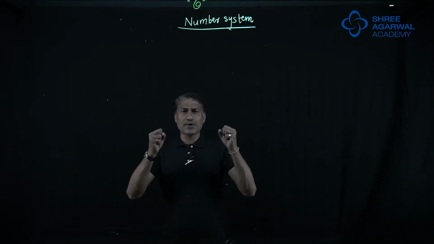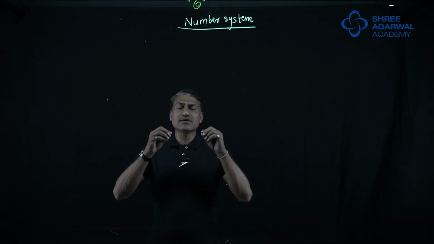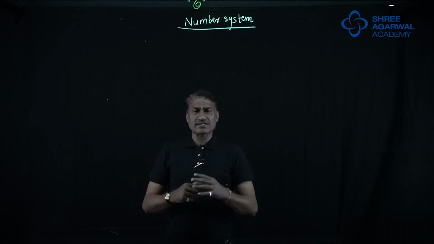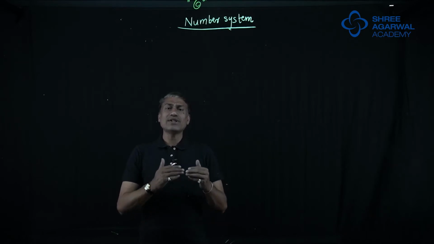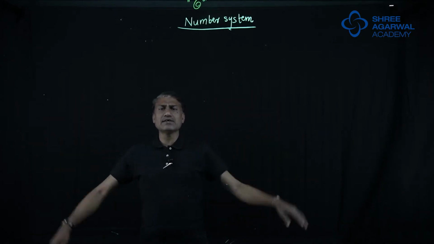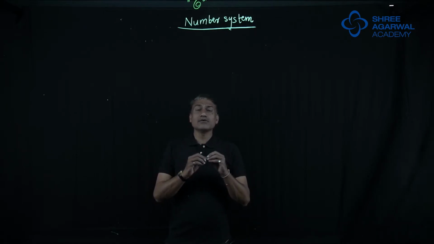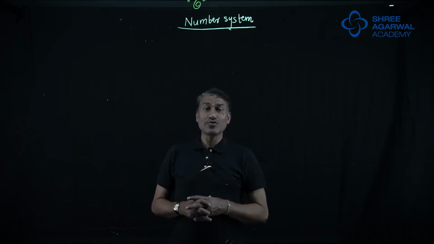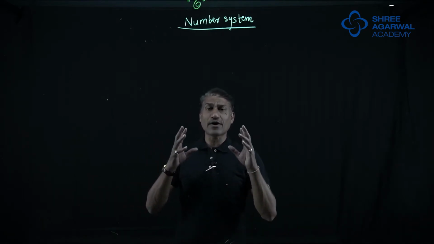So in order to know them properly, in order to understand them properly, we should know how these numbers are classified, what their properties are, what their groups are, and how they are used. You should know one important thing, that all numbers in the universe stay on a place called the number line. So we are going to study how these numbers can be found on the number line.